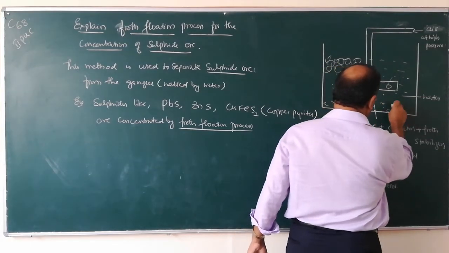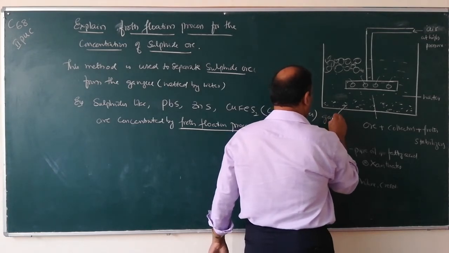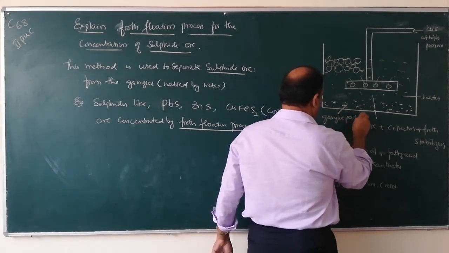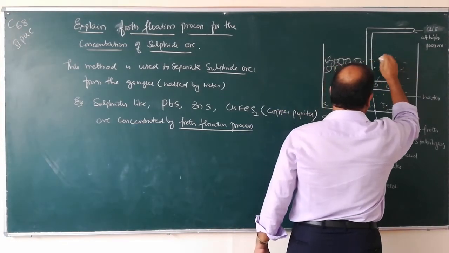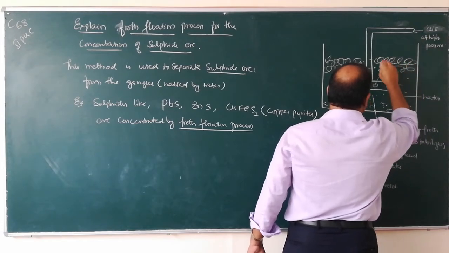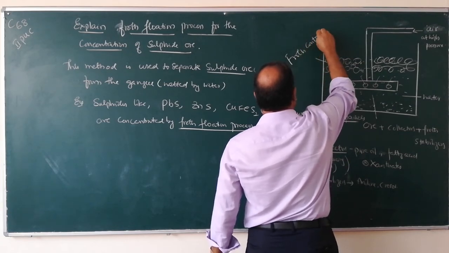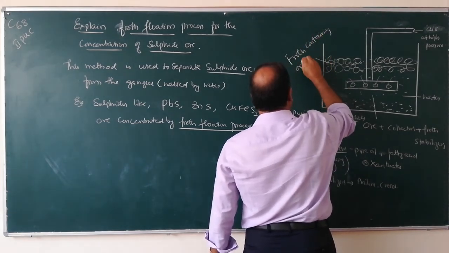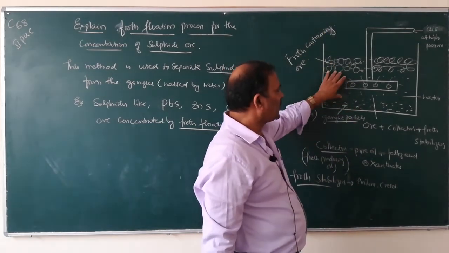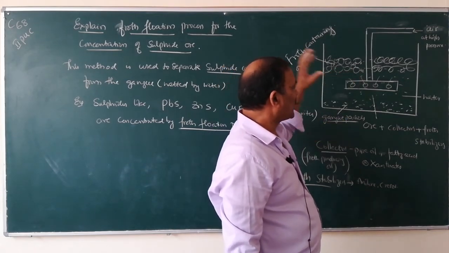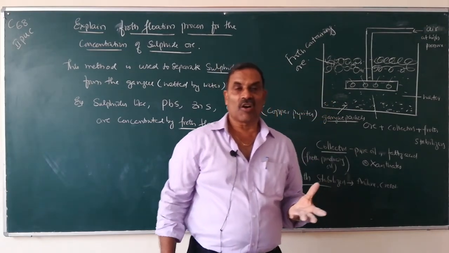So here it is the gangue particles, and here it is the froth, froth containing ore. So take water in a big tank, add powdered ore particles, froth producing oils like pine